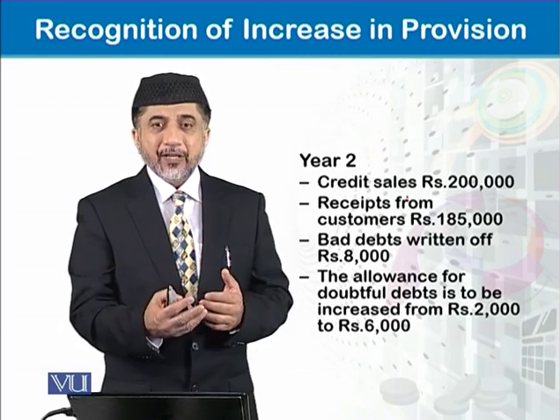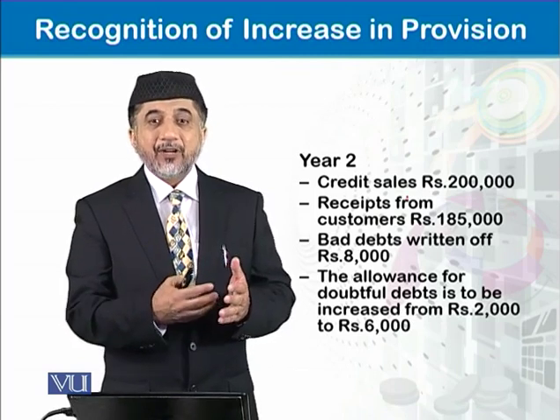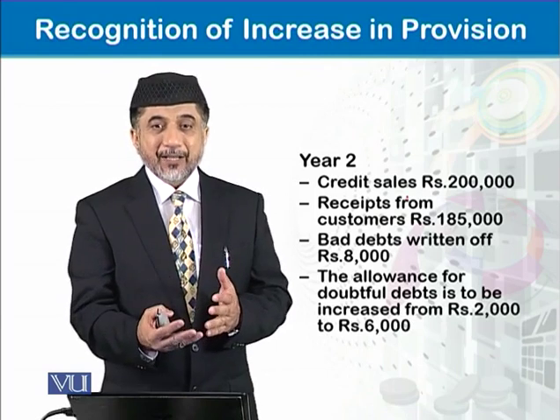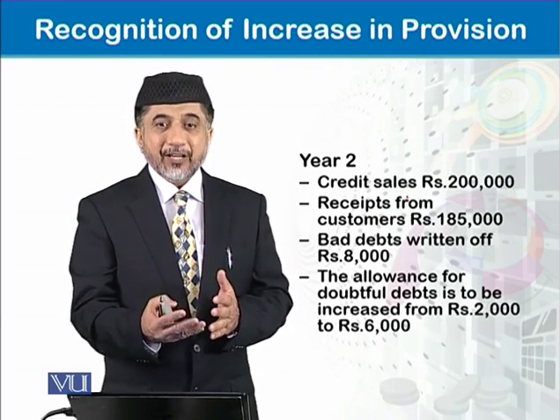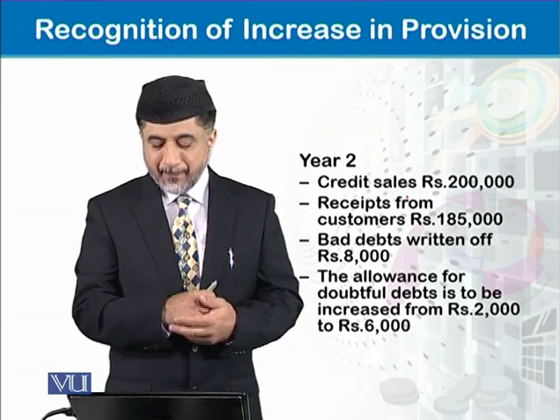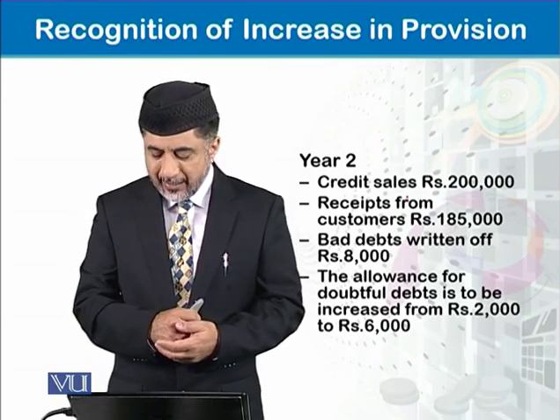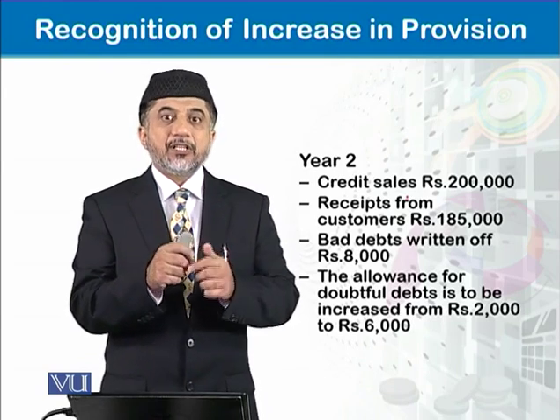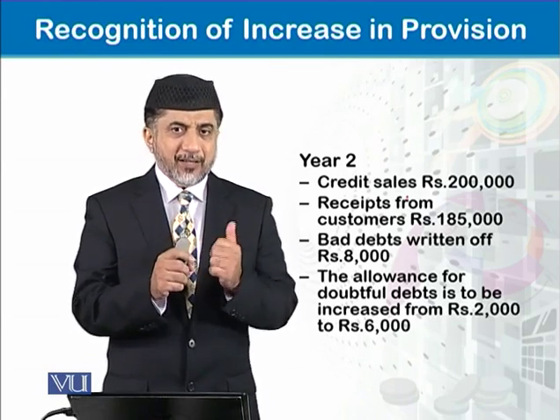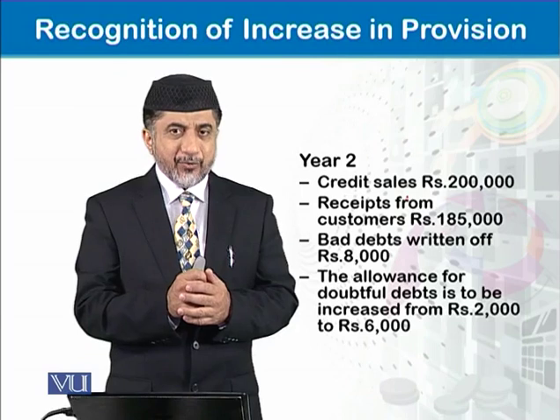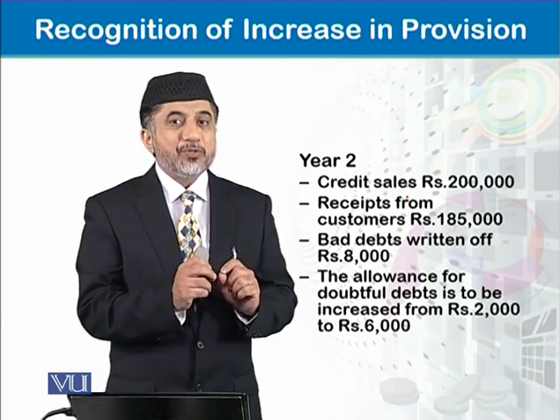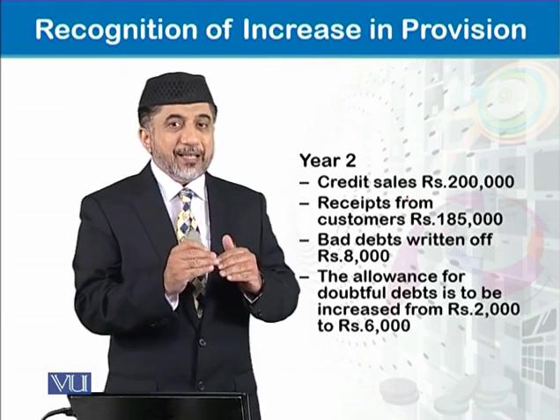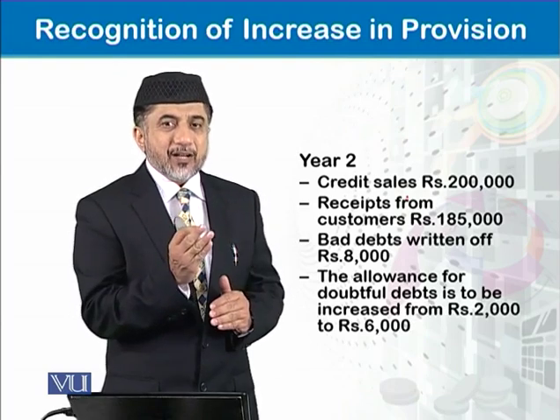Allowance for doubtful debt, provision for doubtful debt, allowance for irrecoverables or provision for irrecoverables is the same thing. So allowance for doubtful debt is to be increased from 2,000 to 6,000. You remember in the previous module, we had a provision equal to 2,000. Now that has to be increased to 6,000.